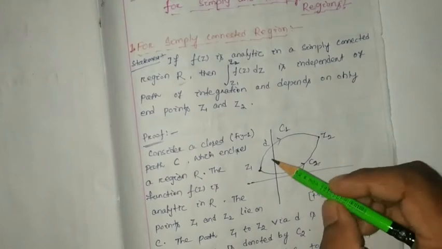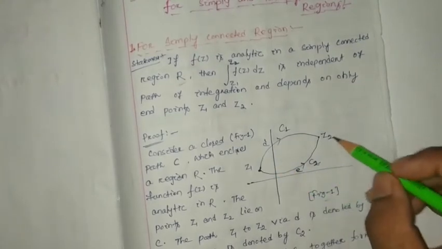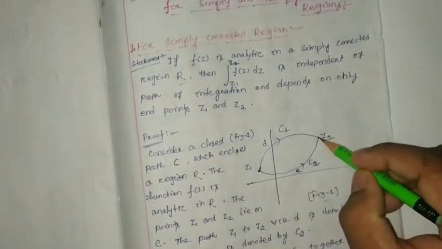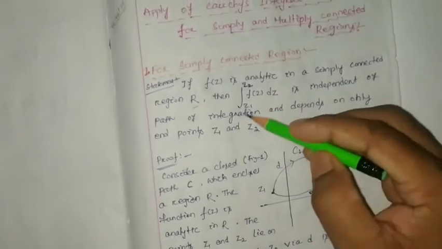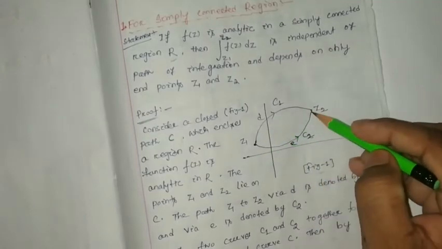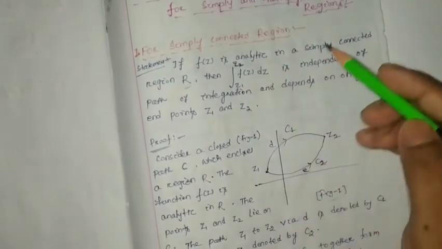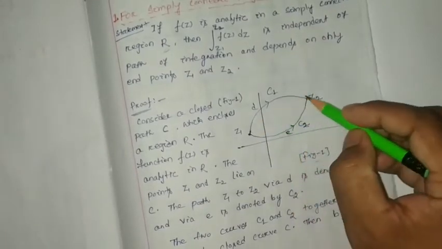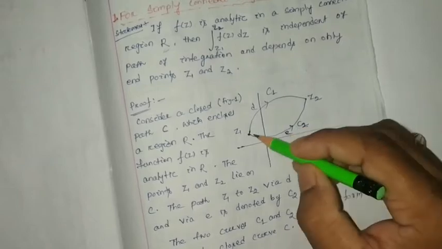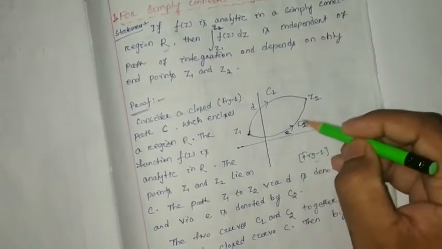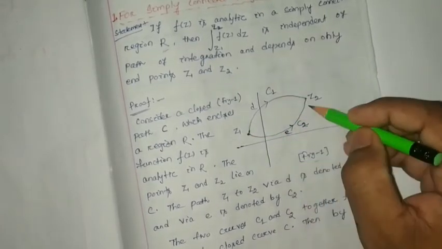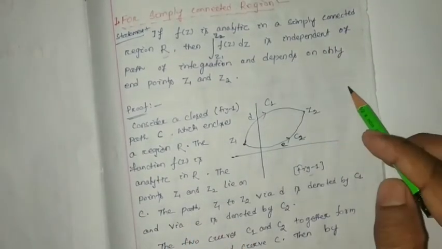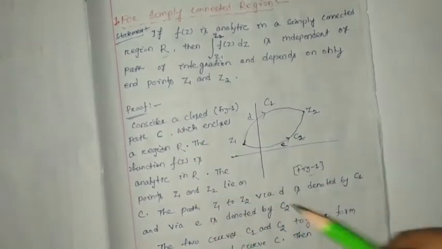Inside this region R, we are going to consider two curves. First we consider two points, z1 and z2. The line integration from z1 to z2 of f(z) dz will be equal: either you move from z1 to z2 in this way, or you move from z1 to z2 this way. Either way, if you take the line integral, you are going to get the same answer. So here is the proof.